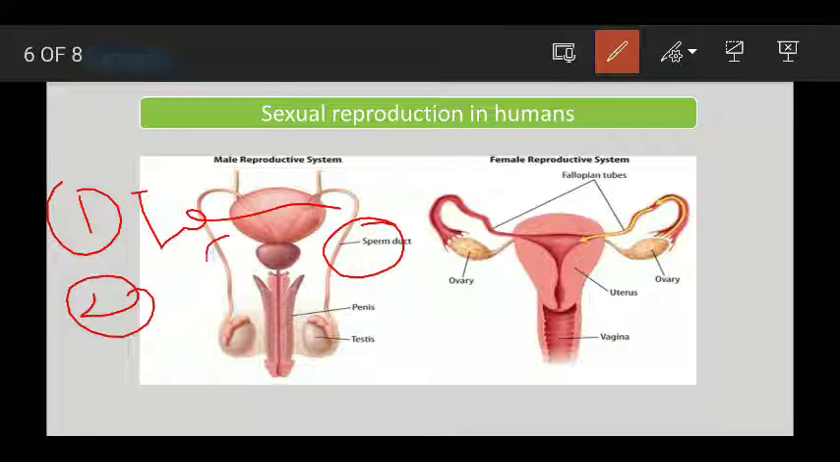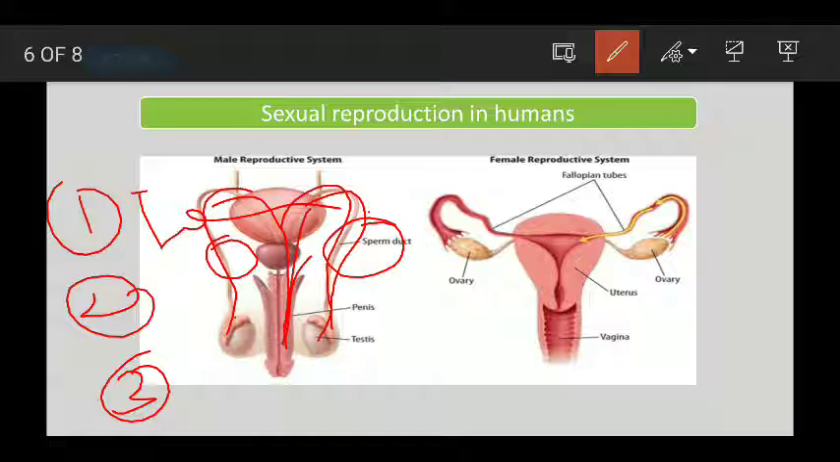Second is a pair of sperm ducts, not oviduct, it is sperm duct. Sperm ducts are like pipes, and through this duct the sperm move from the testis to the penis. The function of the sperm duct is to carry the sperm from the testis to the penis. And third is the penis.